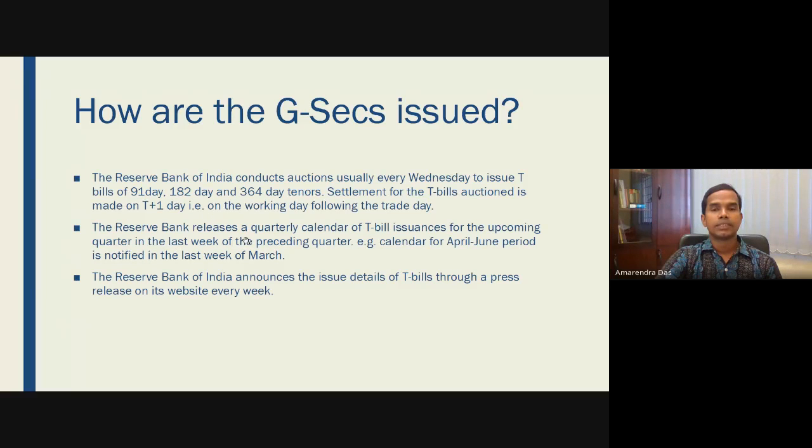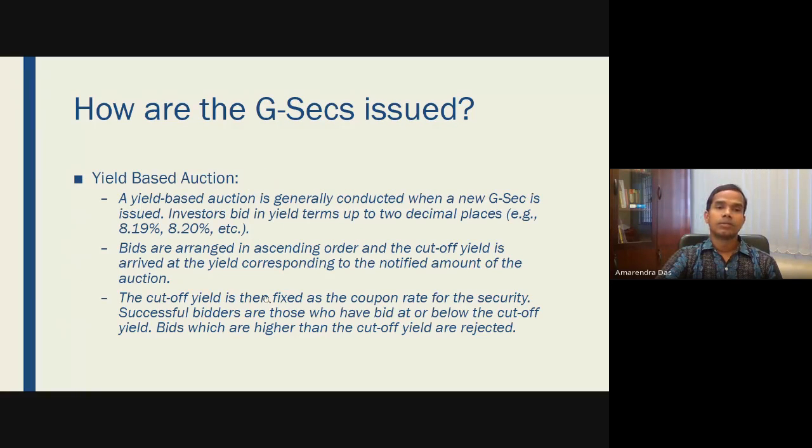And the Reserve Bank releases a quarterly calendar of treasury bill issuance for the upcoming quarter, how and when treasury bills will be issued. So everybody is aware of this. These are done on the website of RBI through a press release. And then comes, how is this auction done?